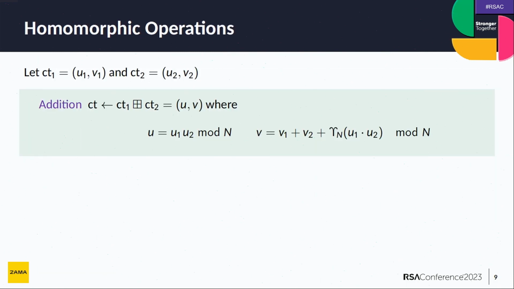So this is homomorphic. If I give you two ciphertexts, CT1 is the encryption of a message M1, CT2 is the encryption of a message M2. Then if you want to get the encryption of M1 plus M2, given those two ciphertexts, you have to compute that ciphertext. You just multiply U1 and U2, and you get the first component of the resulting ciphertext. And for the second one, you add the corresponding V components of the input ciphertexts plus the ups function evaluated at U1 times U2.